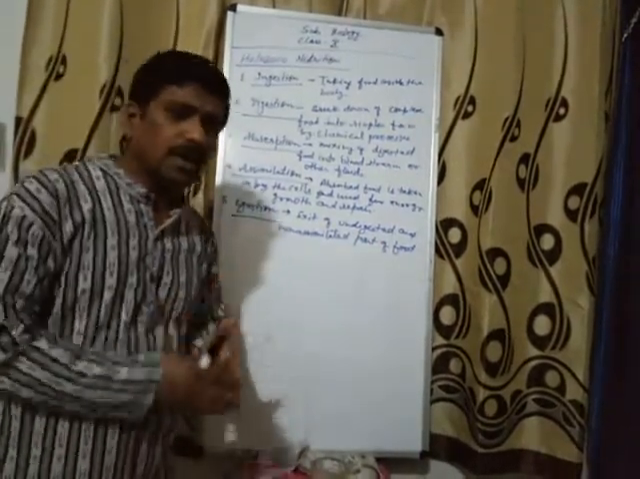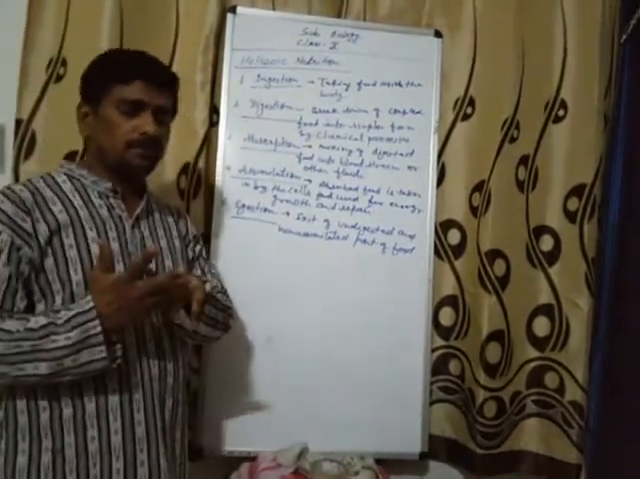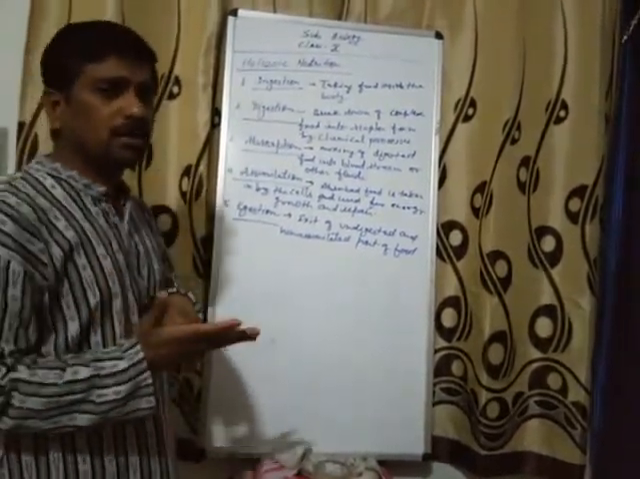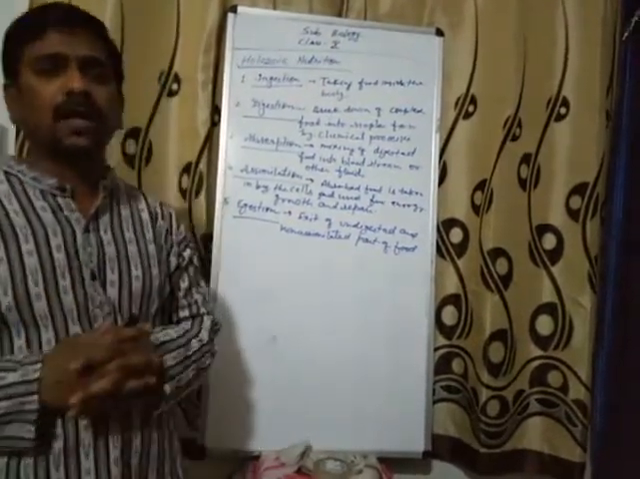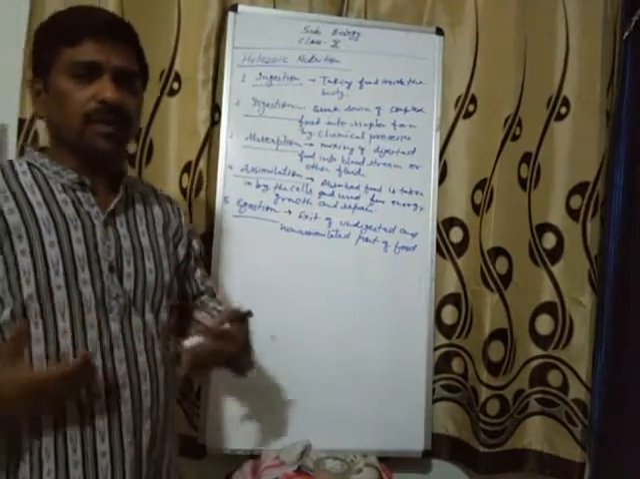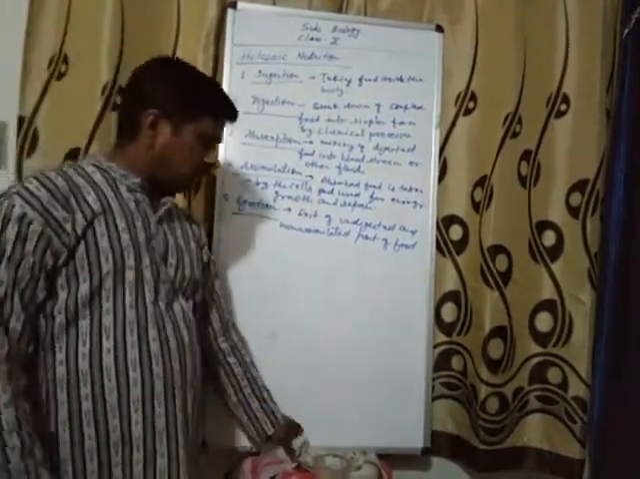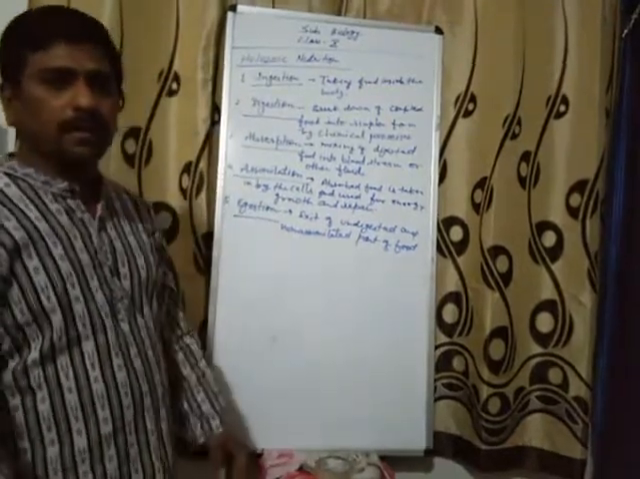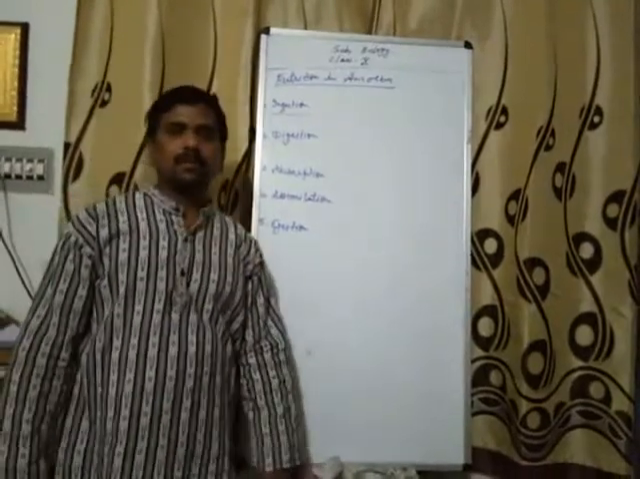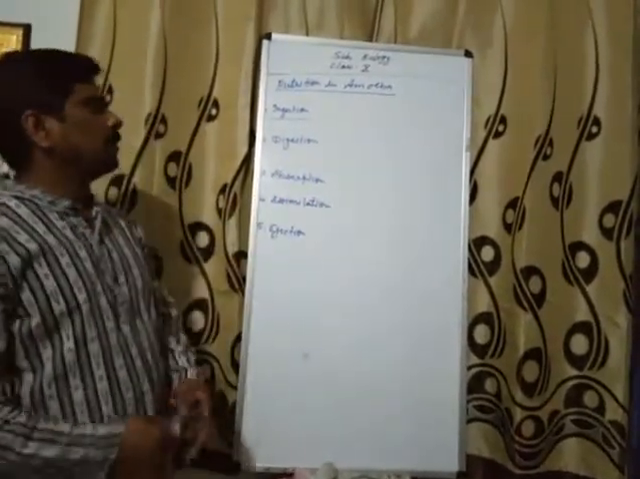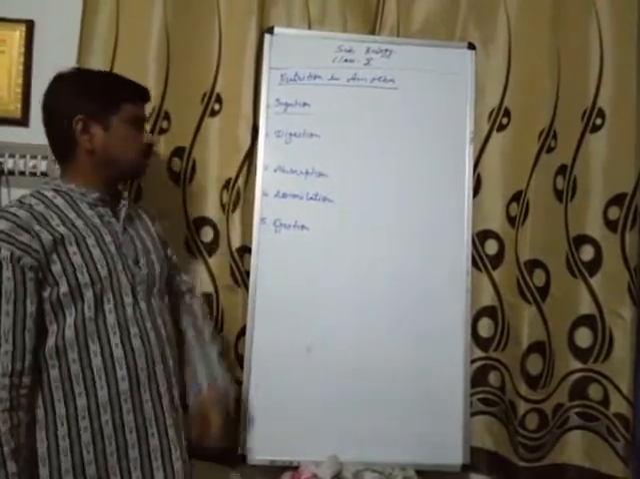Now we will take 3 examples of this holozoic nutrition. First, in the unicellular organisms, amoeba and paramecium, and the third in a multicellular organism like the human being. So first of all, I am going to take nutrition in amoeba. There are 5 steps: ingestion, digestion, absorption, assimilation, egestion.